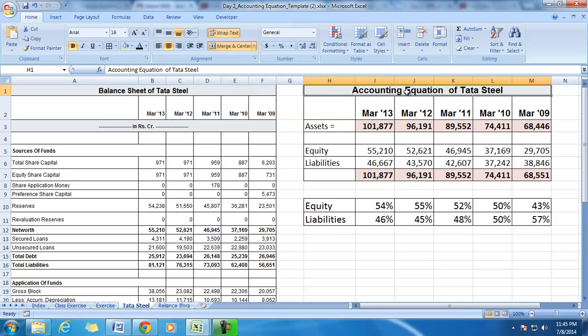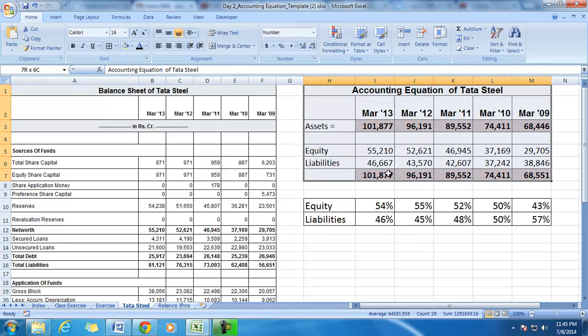So the accounting equation of Tata Steel for the last 5 years looks like this. Assets is equal to 101,800 crores, supported by equity of 55,000 crores and liabilities of 46,667 crores. So assets is equal to equity plus liabilities all through these 5 years.